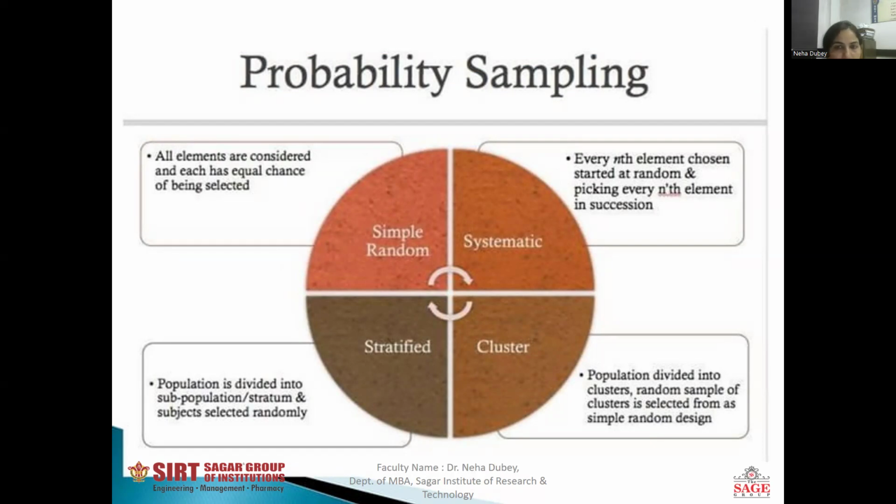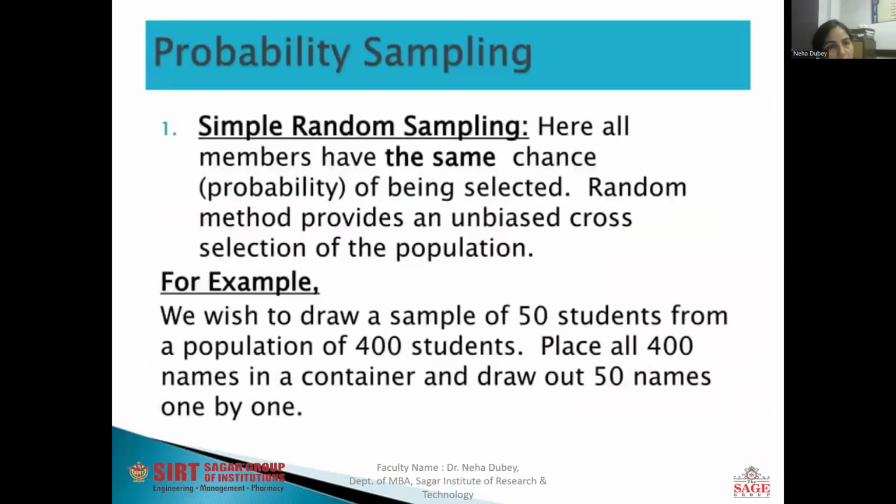In probability sampling, in simple random, all elements are considered and have an equal chance of being selected. In systematic, we give certain ranks, and on that basis we select each nth element in succession. In cluster, the population is divided into random clusters, from which we select certain samples. In stratified, the population is divided into strata having similar features, and we select the sample from there.